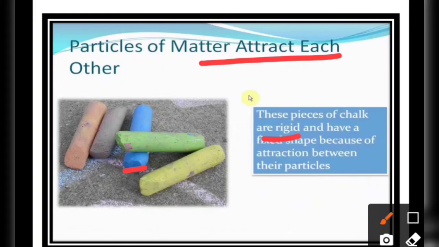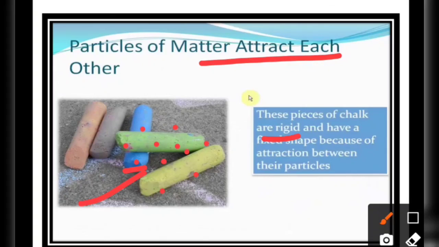Why? Because the particles present in them are holding each other very tightly. If they are attracting each other very tightly, it means the force of attraction between the particles is very high. So a piece of chalk, a cube of ice, an iron nail, if you beat them with a hammer, you will find it is very easy to break the chalk into smaller particles, but it requires more force to break a cube of ice, and the iron nail does not break at all with a large force.